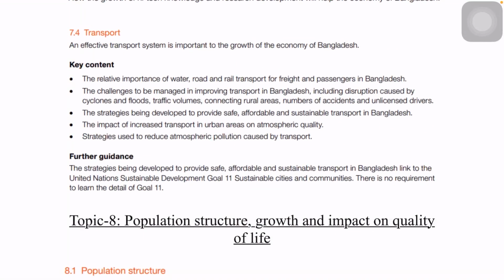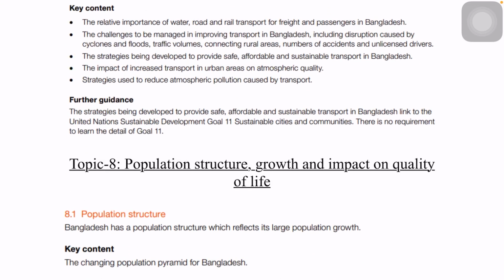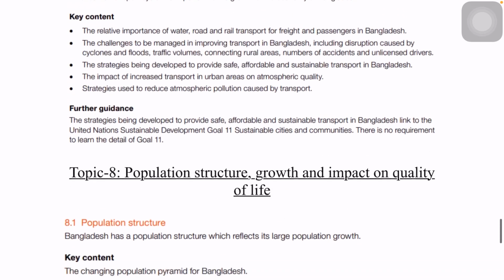Without transportation we can't do anything, because we need to move, we need to travel. So transportation is very important for us. And this transportation also has many side effects, pollution. Then it also has another side effect, which is time consumption, traffic. So this is topic 7.4.